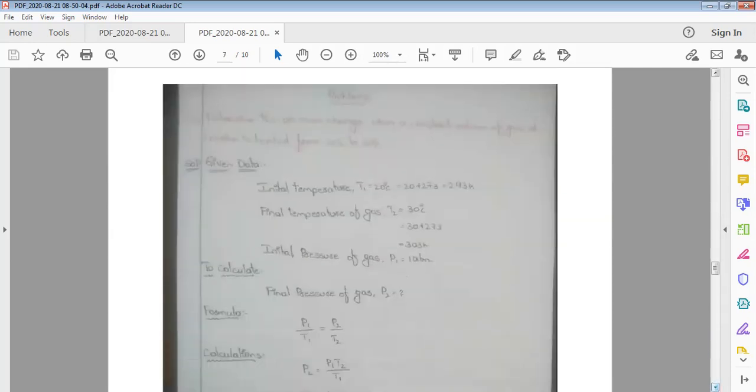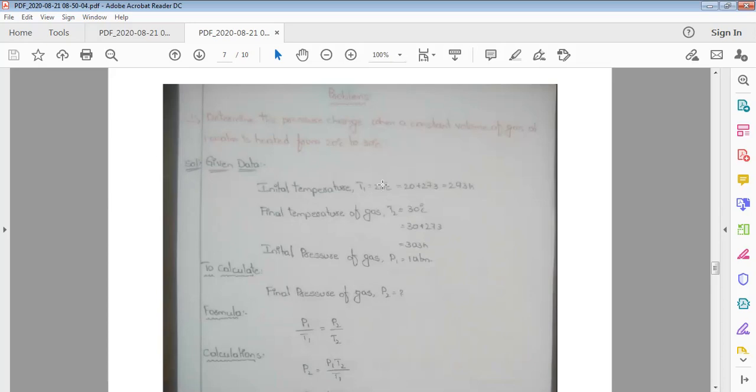Now consider a problem on Gay-Lussac's law: determine the pressure change when a constant volume of gas at 1 atmosphere is heated from 20 degrees centigrade to 30 degrees centigrade. Here the problem states a constant volume, and constant volume means it is Gay-Lussac's law. So the initial pressure P1 is equal to 1 atmosphere, and it is heated from 20 degrees centigrade to 30 degrees centigrade. That means initial temperature T1 is 20 degrees centigrade and final temperature T2 is 30 degrees centigrade.